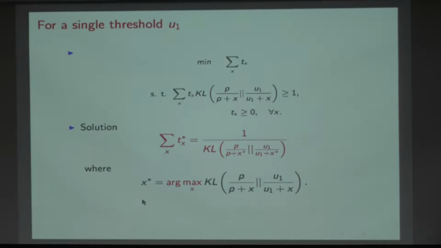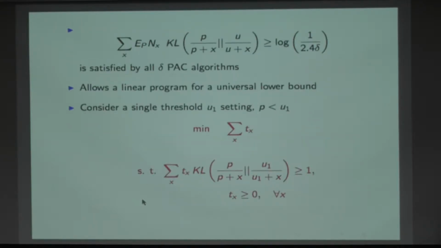So let me just state this again. Let's go back here. The level is P, and suppose P is less than u1. So we are trying to say, how many times should we ask different questions? How many times should we ask questions at level x1, x2, and so on and so forth? What we are worried about is that when we ask these questions, we may conclude that the person's level is above u1. Now, when we say above u1, it could be much above. But those are easier problems. The real problem we have to worry about is when the person is at level u1. So really, our competition is whether the person's level is P or u1.